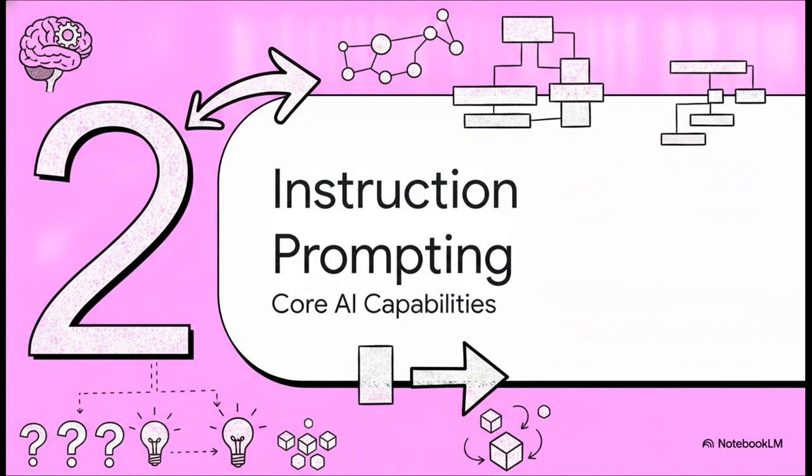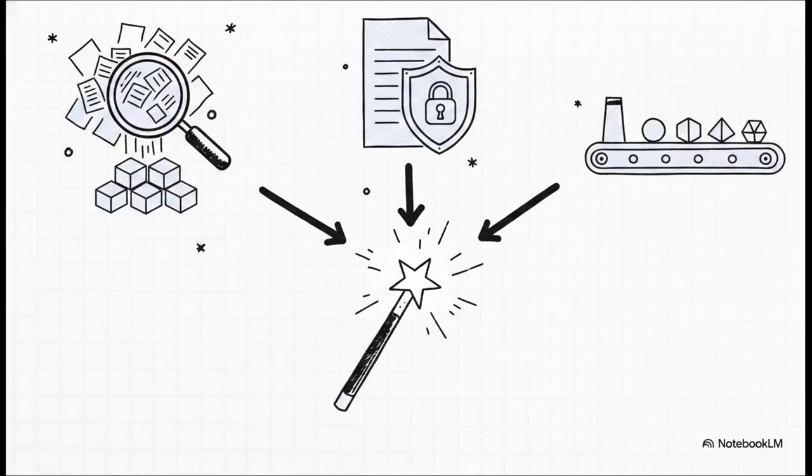Section 2. Mastering instruction prompting. Instruction prompting is really the foundational tool where large language models absolutely excel right out of the box, with literally zero fine-tuning required. With just concise, positive commands, you can drive incredibly powerful tasks. Let's talk about data extraction first. Instead of that messy regex we just talked about, your prompt can simply be: extract the company names and financial figures from the following text and output them as a strict JSON array. And boom, the model just does it.